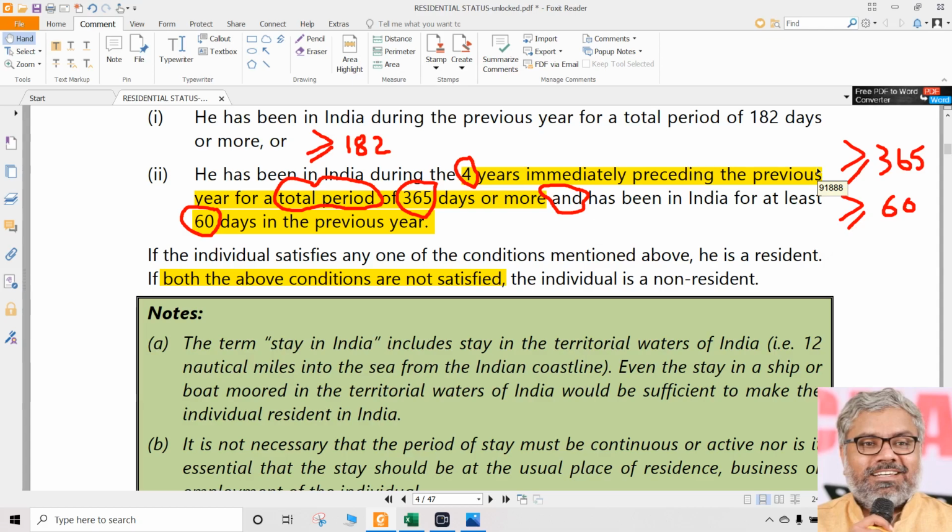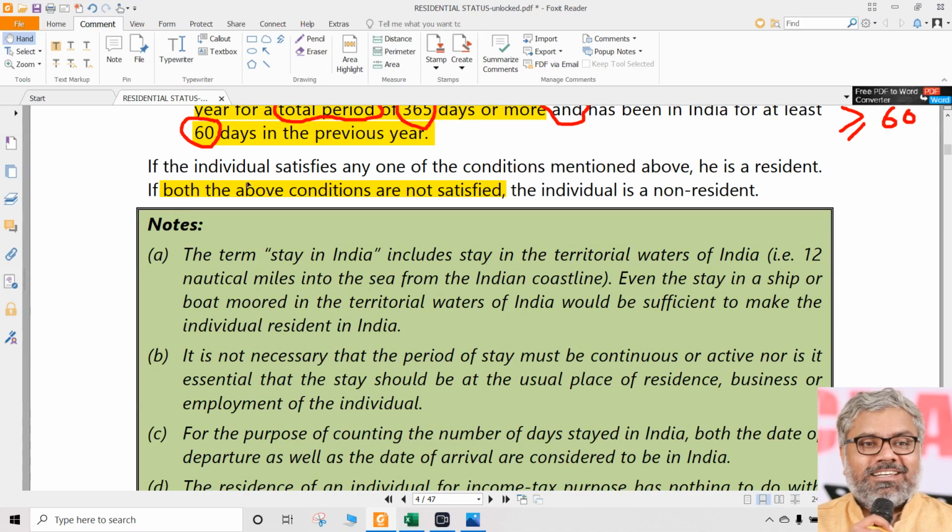So, 182 days is one condition. These two conditions put together is the second condition: more than 60 days plus more than 365 days in 4 years. Put together it is the second condition. If any one of these two basic conditions is satisfied, then he is a resident. If both the above conditions are not satisfied, then that individual is a non-resident.